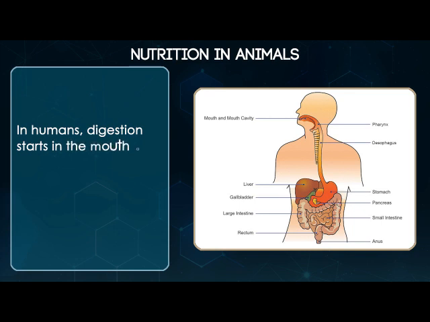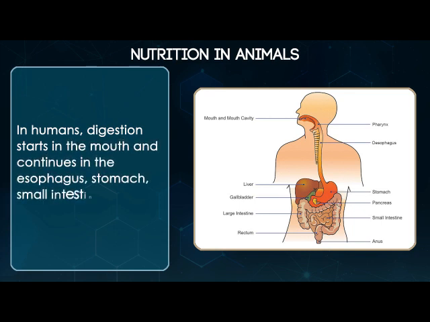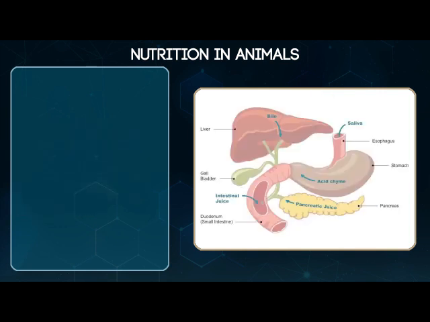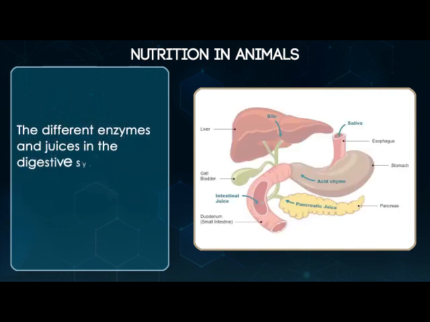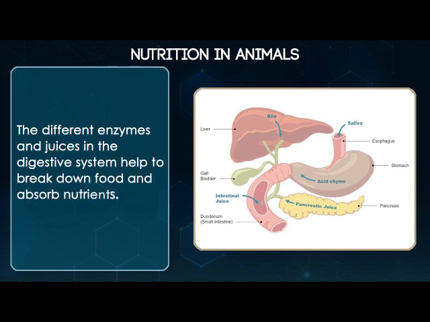In humans, digestion starts in the mouth and continues in the esophagus, stomach, small intestine, and large intestine. The different enzymes and juices in the digestive system help to break down food and absorb nutrients.